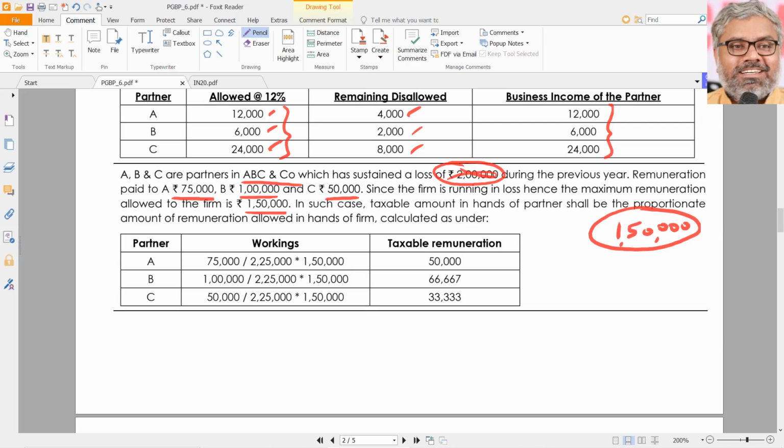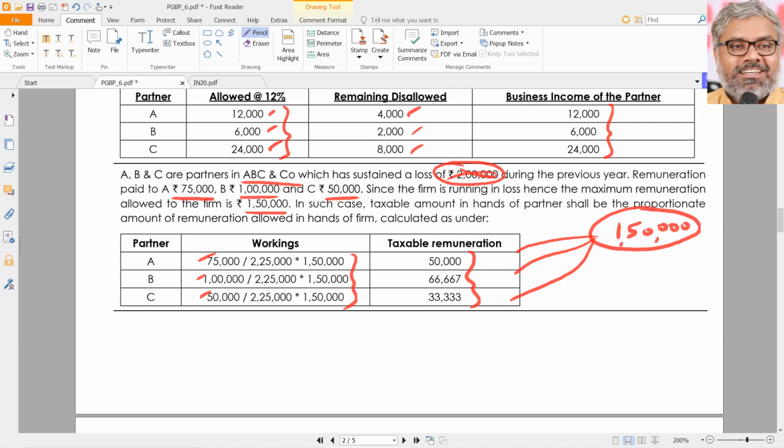For the firm it does not matter whether it is A, B, C. Put together, 1,50,000 is what is deductible for the firm as a whole, but the same amount should become taxable on the other side of the coin, that is, for the partner. How much will be taxable for A, how much for B and C? That will have to be apportioned in accordance with the remuneration they have received. That is 75,000, 1 lakh and 50,000. So this 1,50,000 is apportioned like this: 75,000 by 2 lakhs 25,000, 1 lakh by 2 lakhs 25,000, 50,000 by 2 lakhs 25,000. So the taxable remuneration for each partner will be according to the ratio of their remuneration.